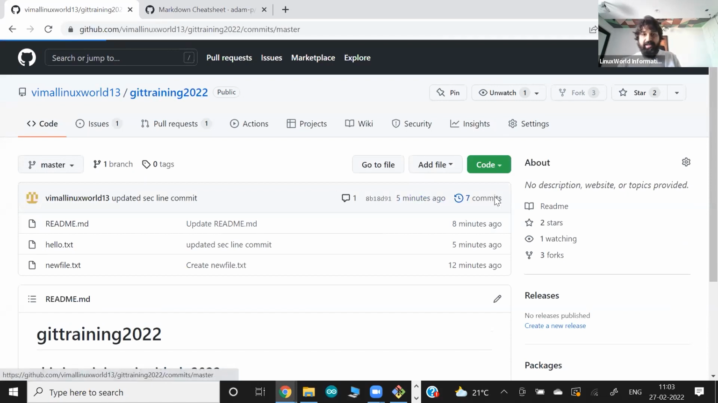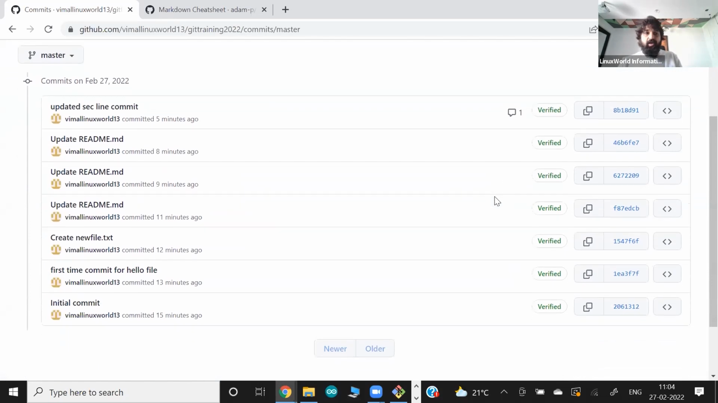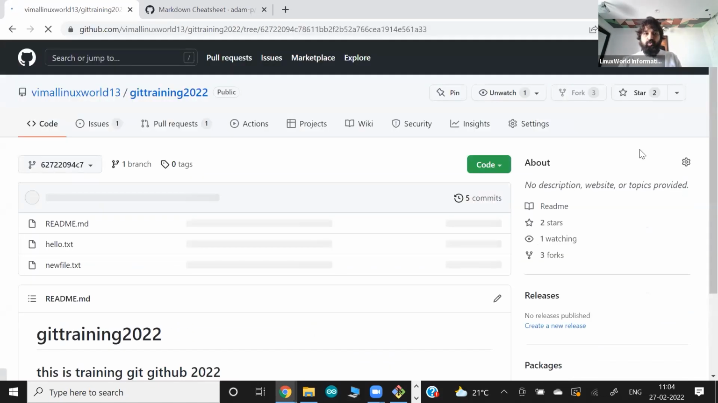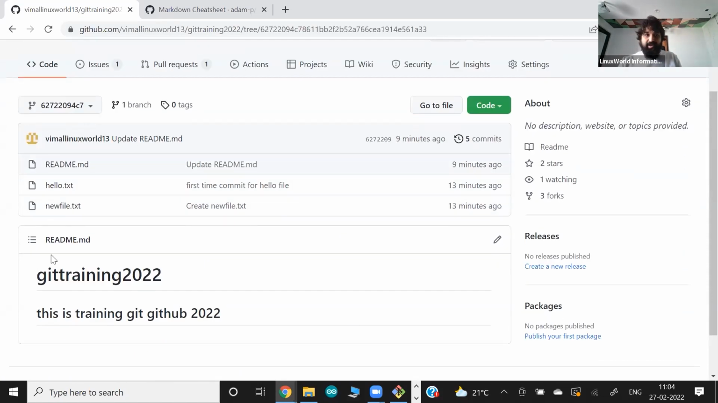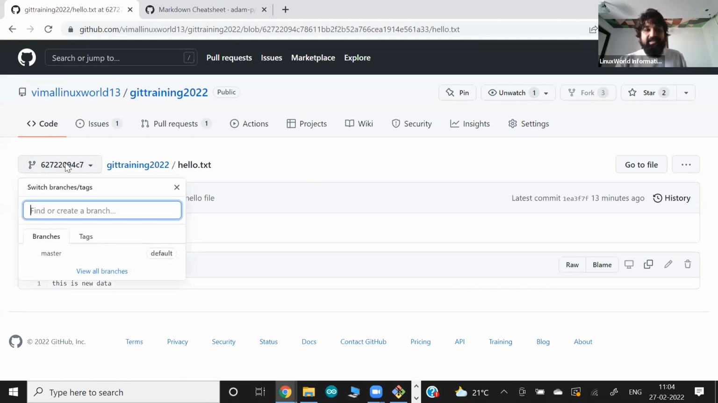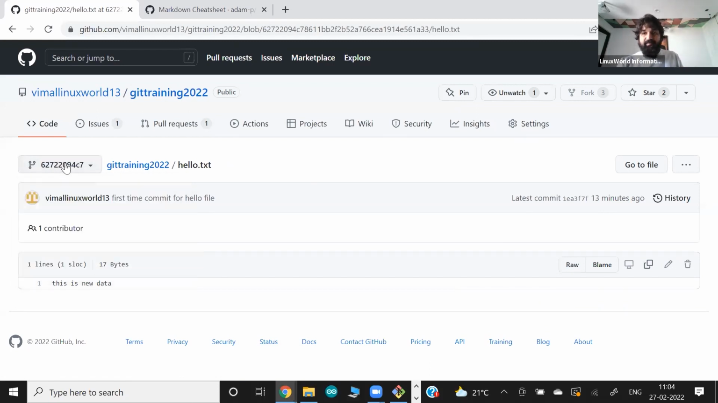Let me show you one more time. We're going to see what data we had at this point in time. So at this point in time, we have these 3 files, and in hello.txt, we have only 1 line. We added 2 or 3 lines, but it is only 1 line because I go back to this point in time, at this commit, and at this commit ID we have this information.